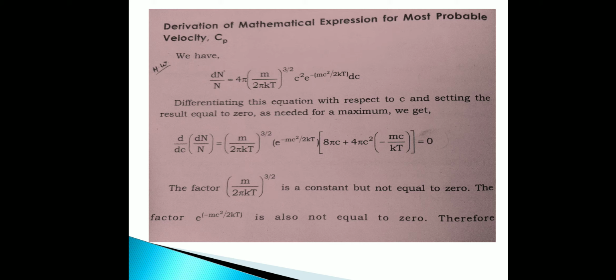In this equation, you notice that the factor m by 2 pi kT the whole raised to 3 by 2 is a constant, but not equal to 0. Similarly, the Boltzmann factor e raised to minus mc square by 2 kT is also not equal to 0.